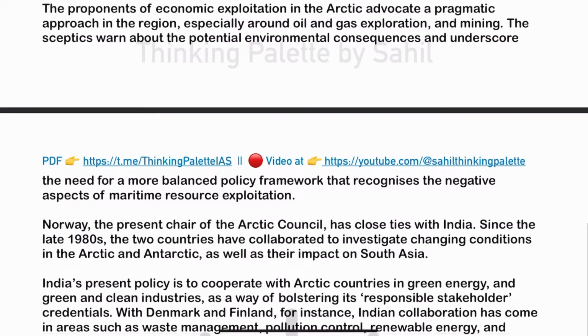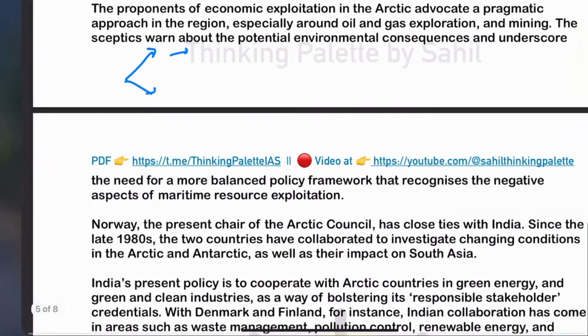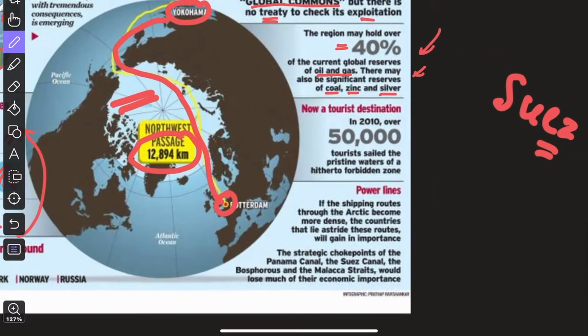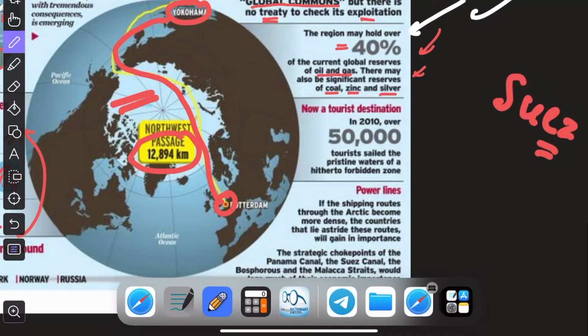Now, when we talk about the Arctic region, there are two viewpoints. One viewpoint is that the Arctic region contains a lot of mineral wealth. For example, we have seen that 40% of the oil reserves are in the Arctic. So one view is that we should exploit them.